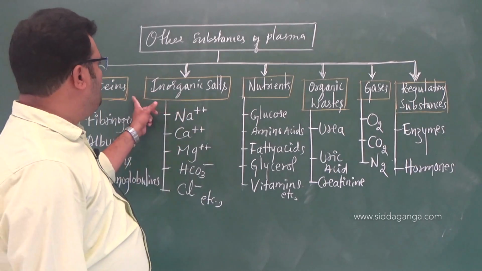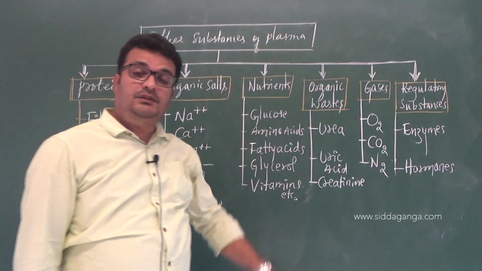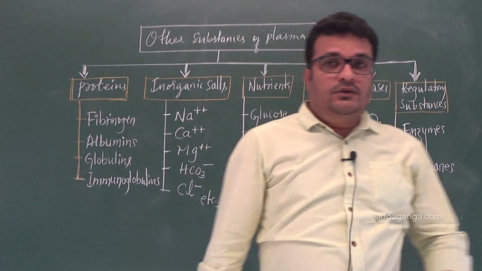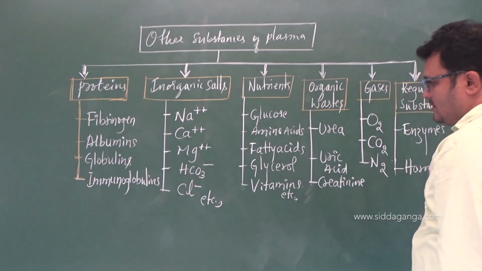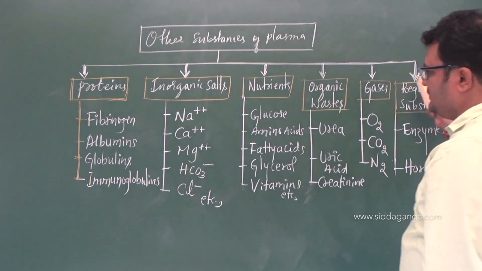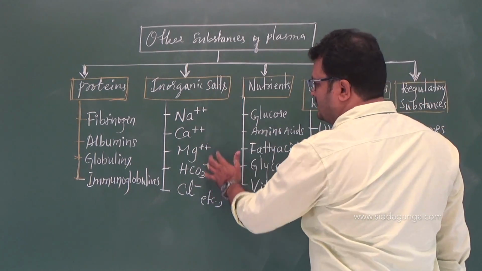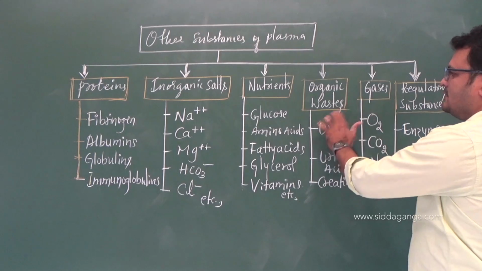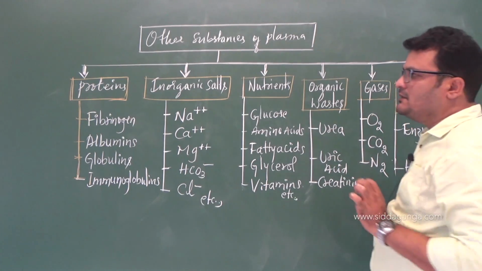So in the plasma you will come across these substances plus 92% of water, right? So 92% of water plus 8%, all these things constitute only 8% of the total plasma. See, these are the different inorganic ions, salts, nutrients, organic waste, gases and regulatory substances.